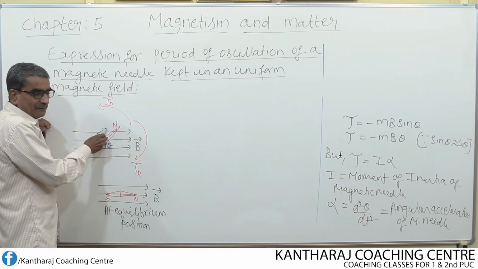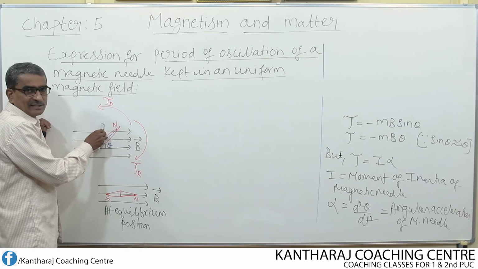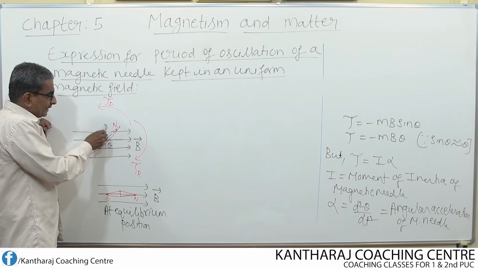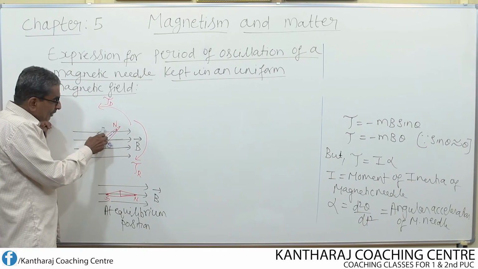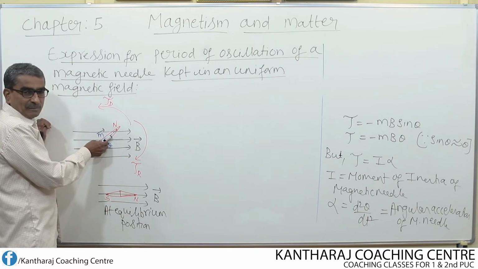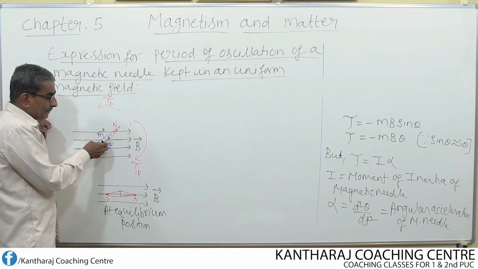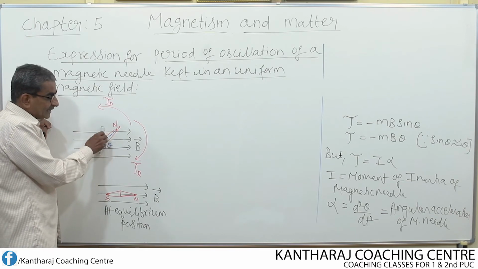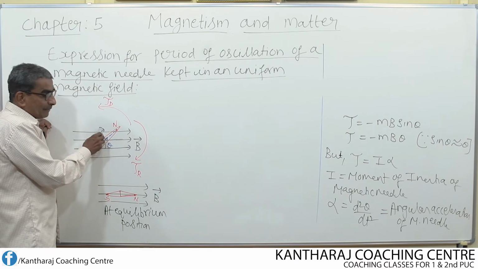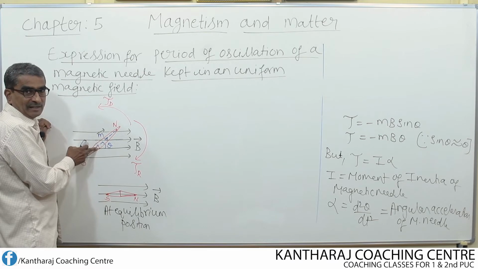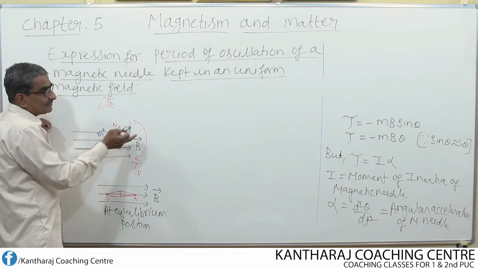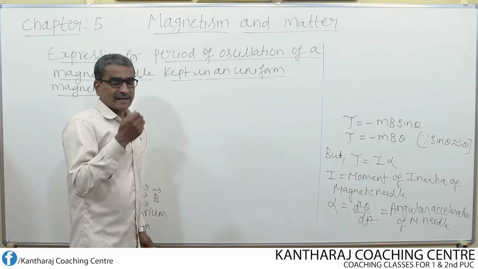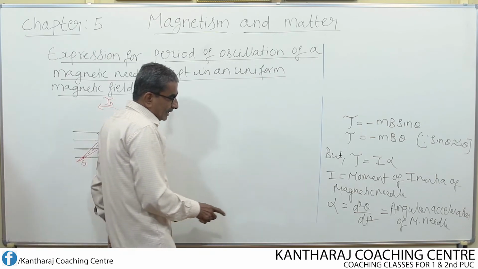If we apply deflecting torque in the anticlockwise direction, the deflecting torque is opposed by virtue of what? By virtue of its property. So by virtue of the property of the needle itself, the deflecting torque is opposed. So that opposing property of the magnetic needle, opposing the deflecting torque itself, is known as moment of inertia. Okay. Then what about alpha?